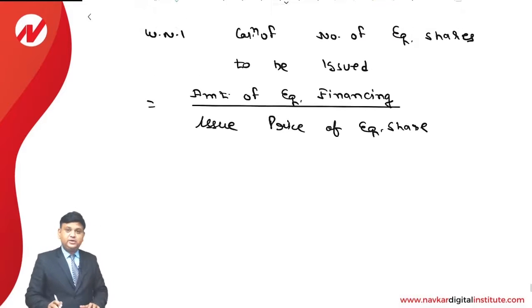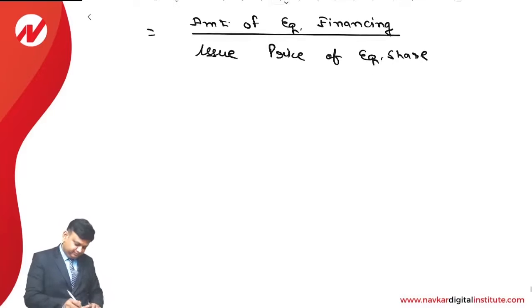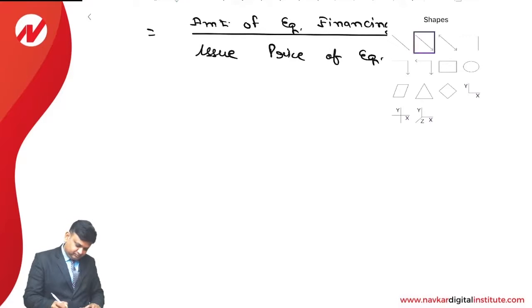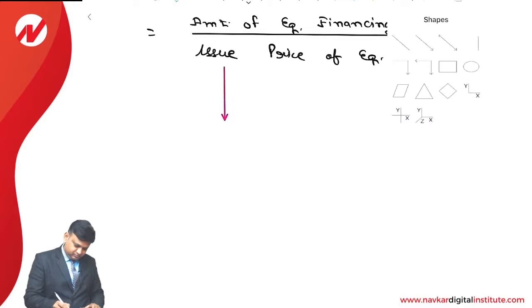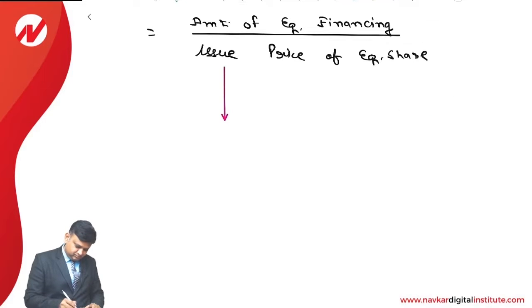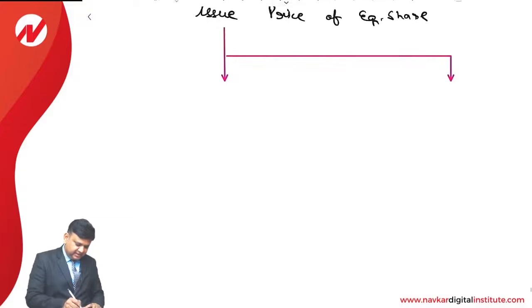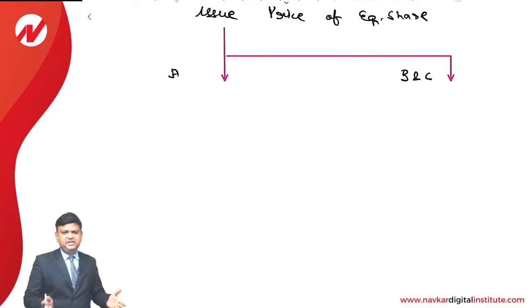This is the way we are required to calculate the answer. Plan A, Plan B and C. For Plan B and C, we don't have to do it separately.